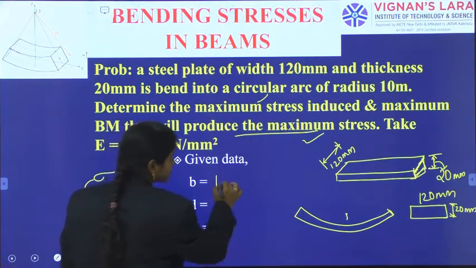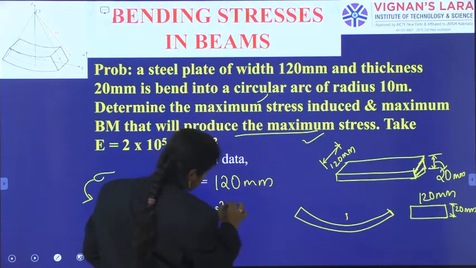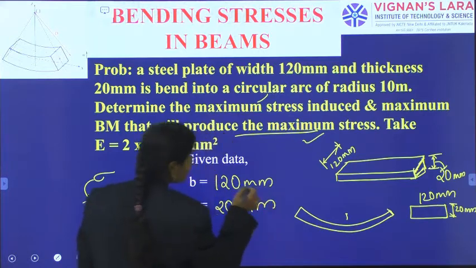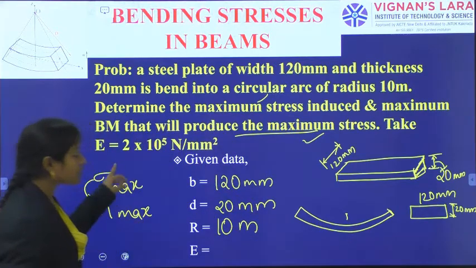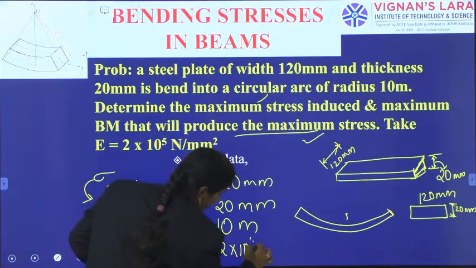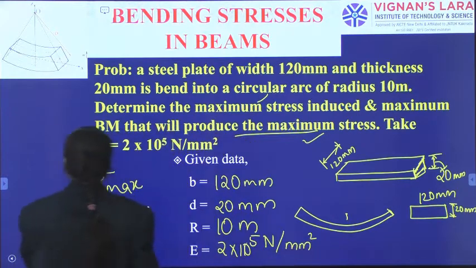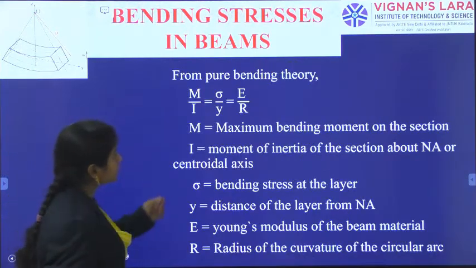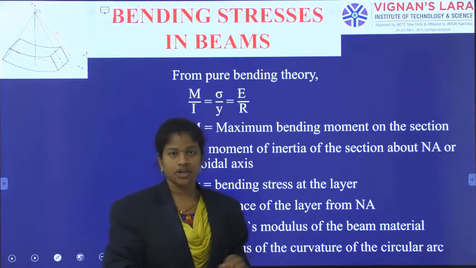That is, B is equal to 120 mm and D is equal to 20 mm, and in the problem they have given the radius as 10 meters, and also they have given the Young's modulus as 2 into 10 power of 5 Newton per mm square. And what do I need to calculate? Sigma maximum and also the corresponding M.